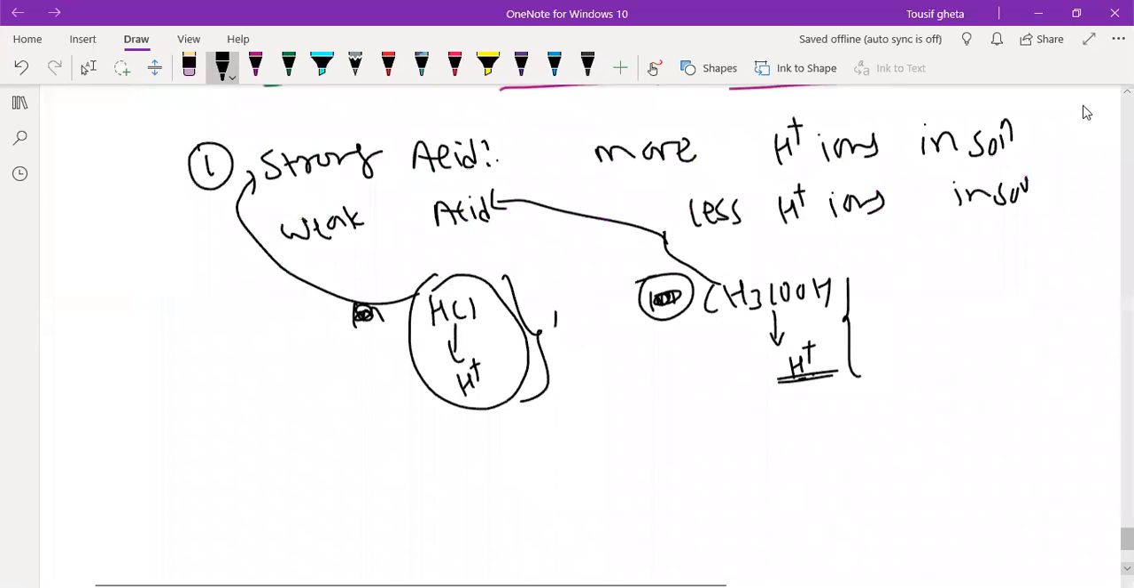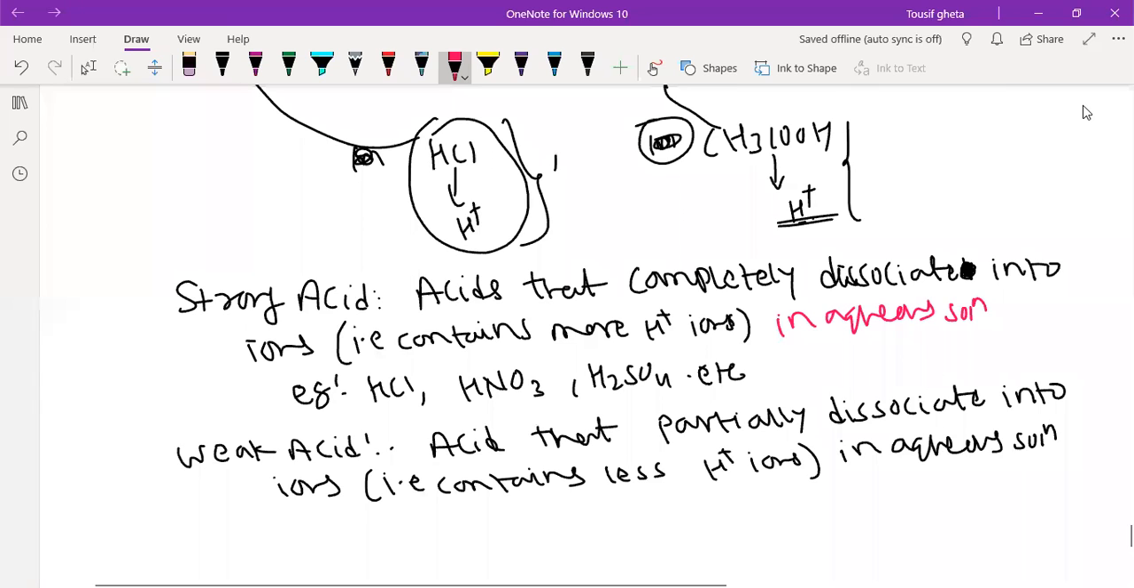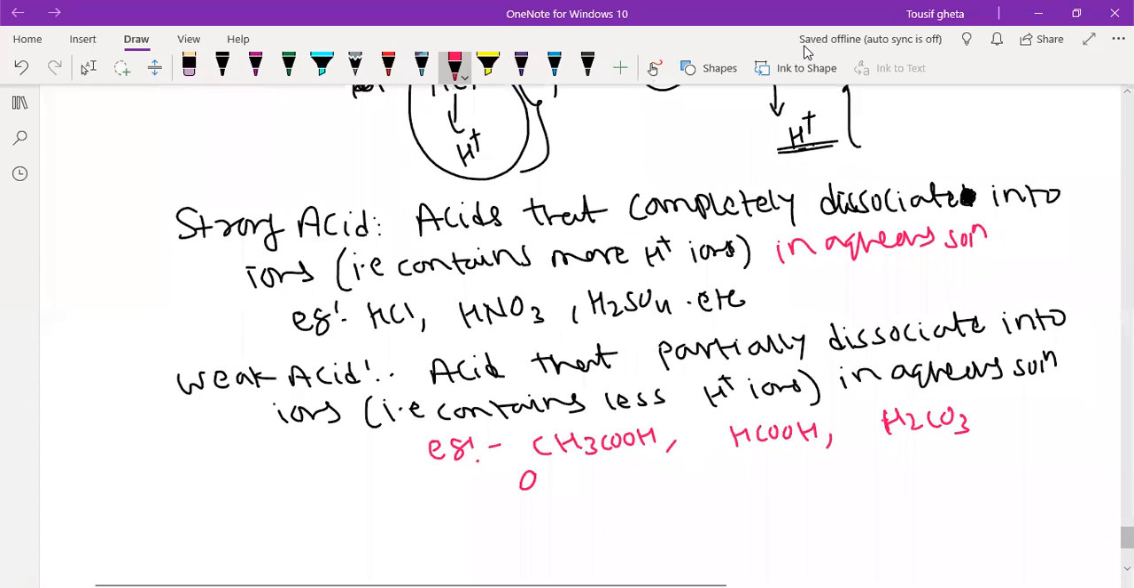Let us write down the definition now. Strong acid means it will be containing more H plus. Example, write down. Acetic acid, formic acid, carbonic acid. So these are the 3 examples of weak acids.